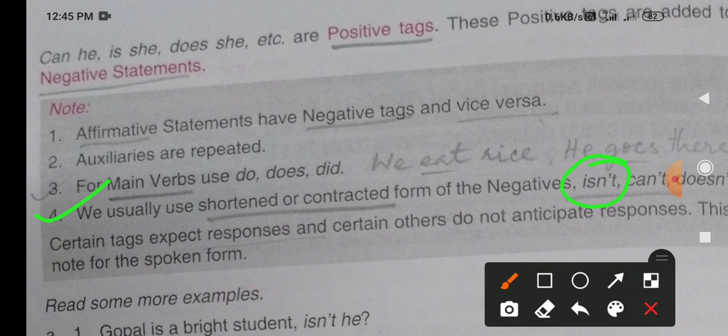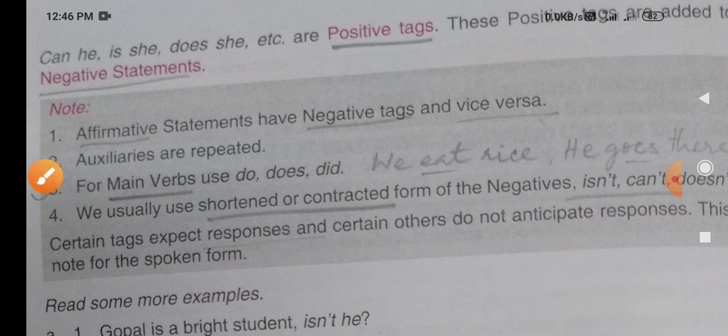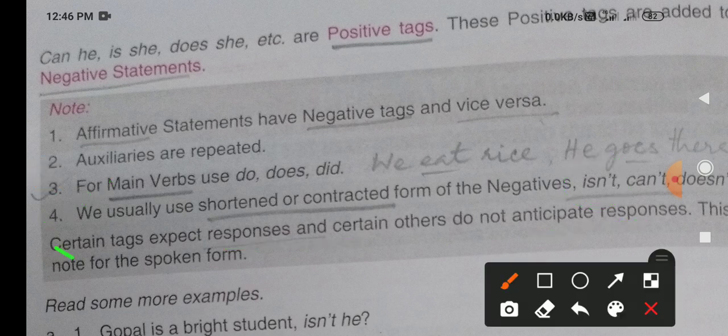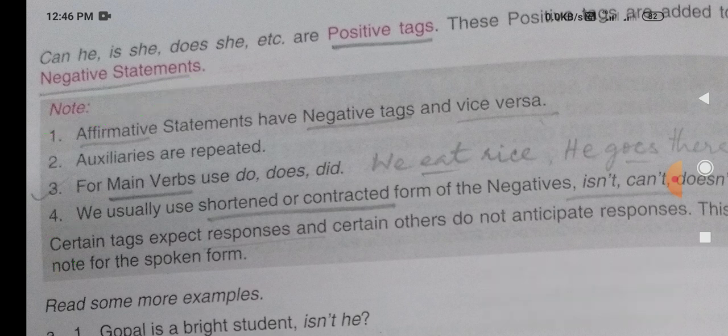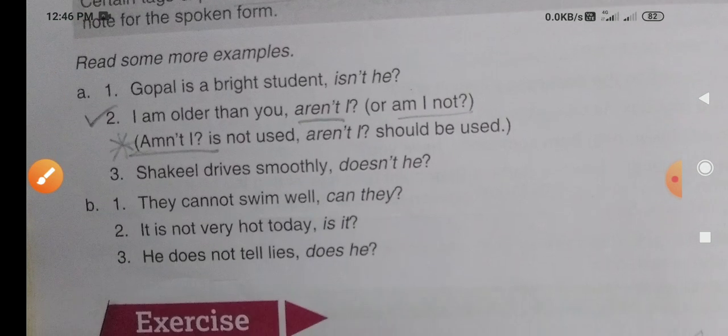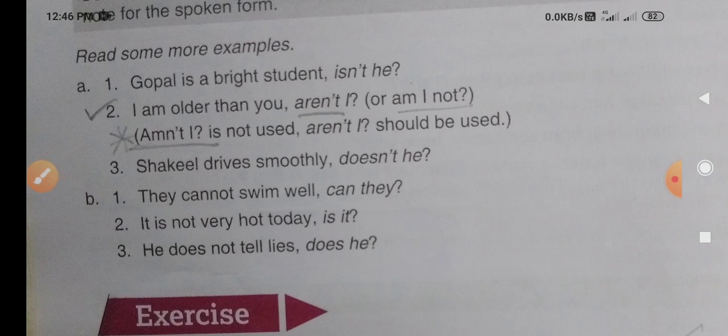Now, certain tags expect responses and certain do not anticipate a response. Some of the tags will be answered immediately, but some of them will remain unanswered. Okay, no need to worry about this one. There is no need of understanding this one. Only the 4 important points should be kept in your mind. Okay, now look at the next one. Read some more examples. Some more examples are given. Let us try to discuss them.